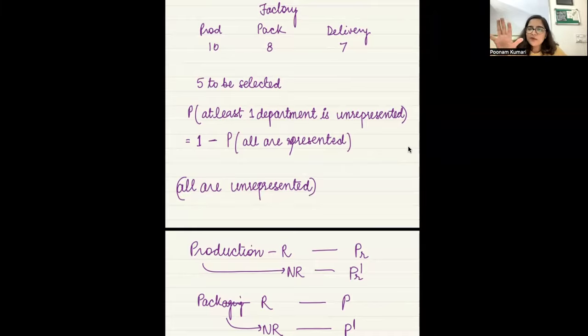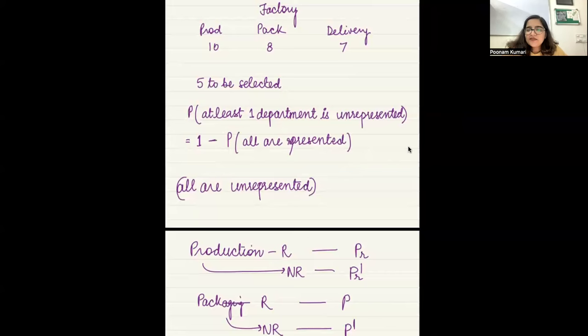And there are 5 people. If there would have been 3 people that you have to select, then you clearly would have known, right? I have to select 1 person from production, 1 from packaging, and 1 from delivery, right? So then your system would have been very easy and simple, right?